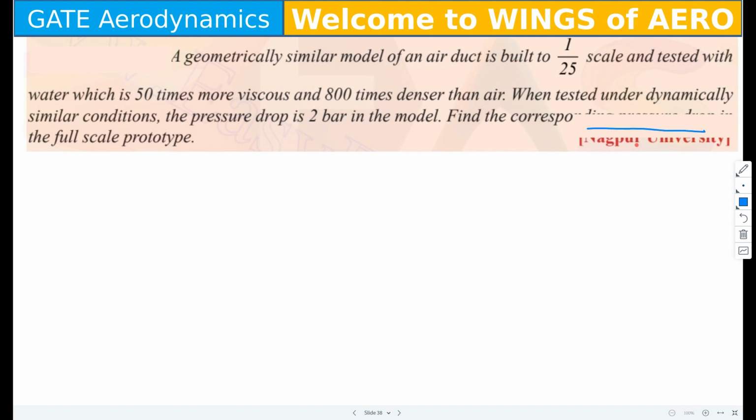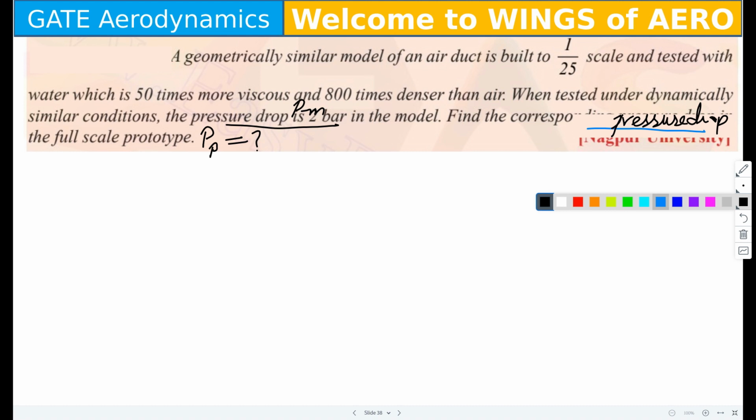Here they have asked for the pressure drop for the full scale prototype. That means they have given the pressure drop of the model, that is PM, which is 2 bar, and from there you have to find the actual pressure drop in the actual prototype. Okay, now let's see.